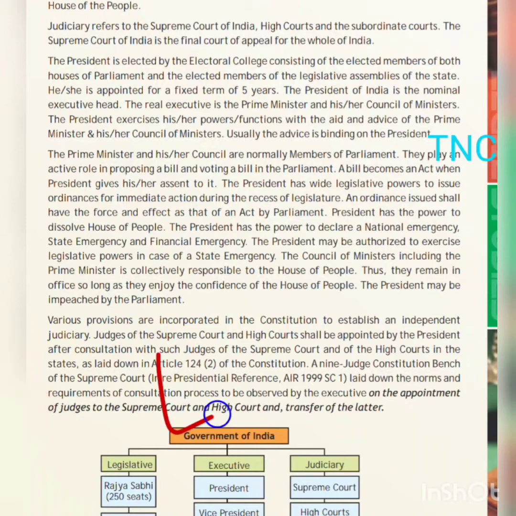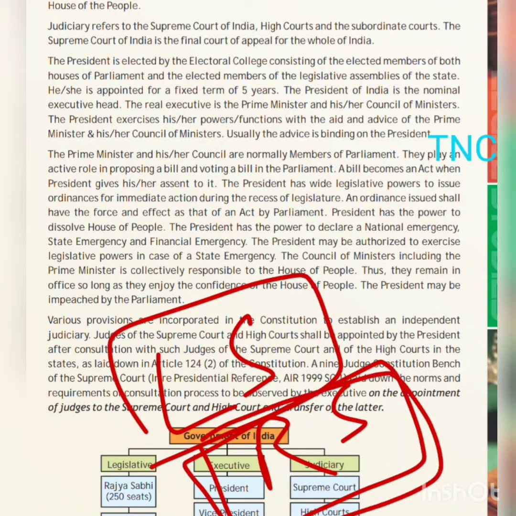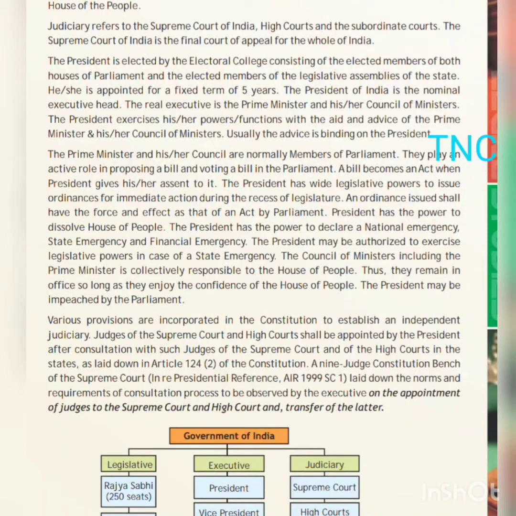Now remember one thing, only Lok Sabha can be dissolved, Rajya Sabha never gets dissolved. Rajya Sabha is always in session, and Lok Sabha can be dissolved by the President of India. So the President has legislative power in the sense that he can issue ordinances, and an ordinance issued by the President has the same power as an act passed by the Parliament after discussions.